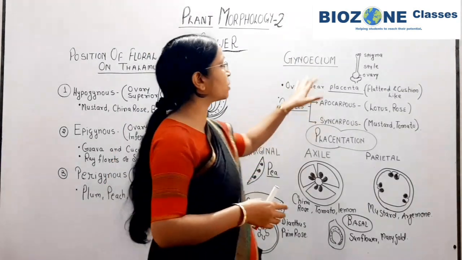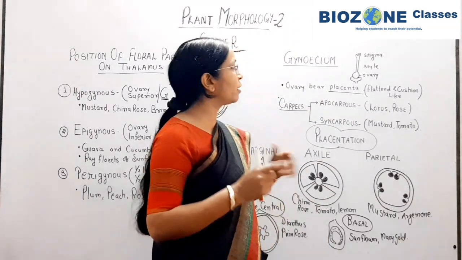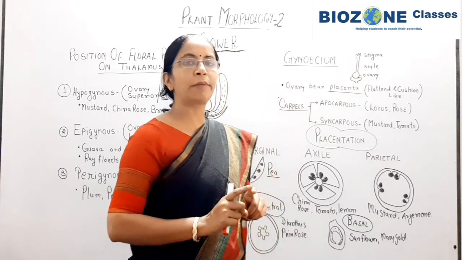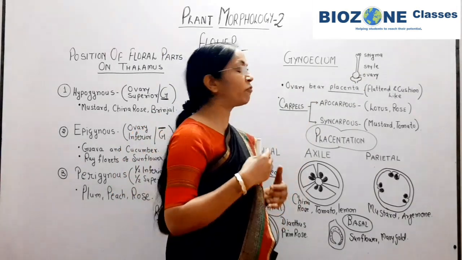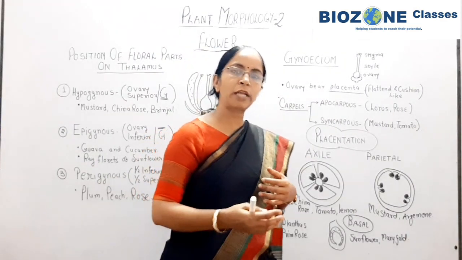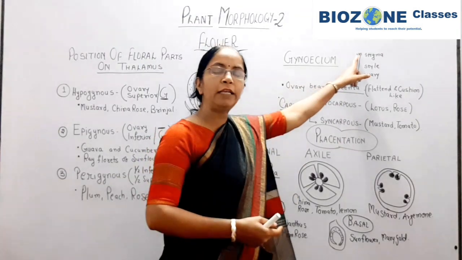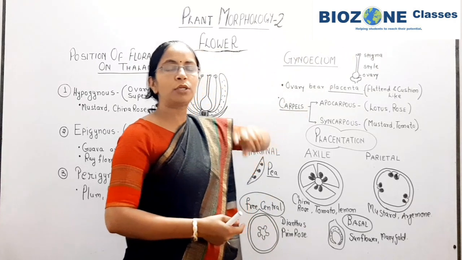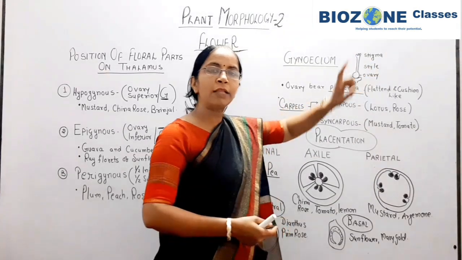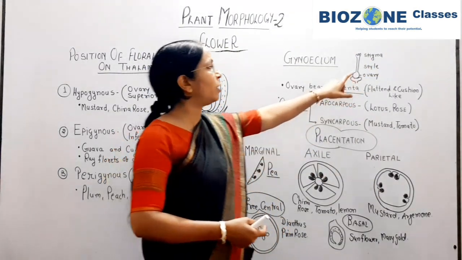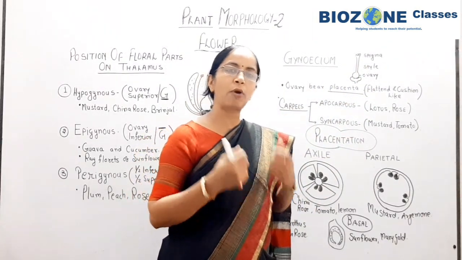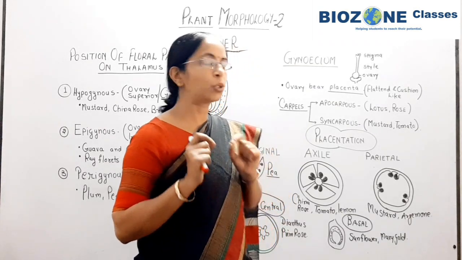Gynoecium, again you all know the single unit of gynoecium, and the gynoecium consists of stigma, style and ovary. Inside the ovary, ovules are present. Again an important thing: after fertilization, the ovules develop into seed and the ovary develops into fruit. So that part you remember. What is stigma? Stigma is the landing site of pollen grain. So upon pollination, pollen grains always settle over the stigma. Style only provides a path to the pollen tube. Therefore, remember style is helpful in the siphonogamous condition, siphonogamous pollination or pollen germination in case of angiosperms.